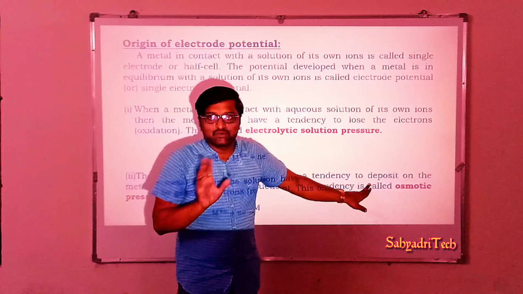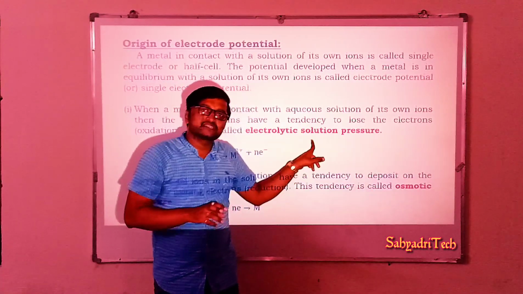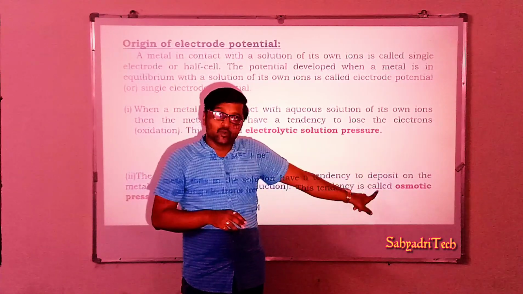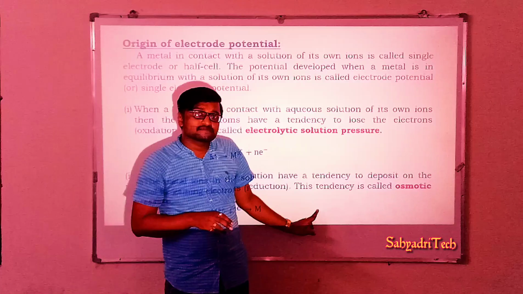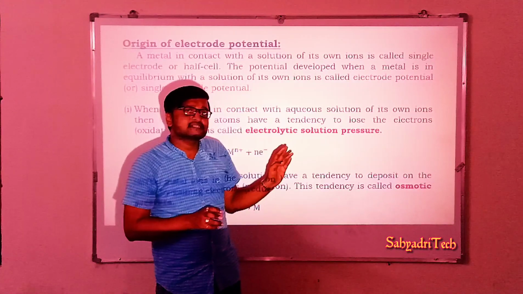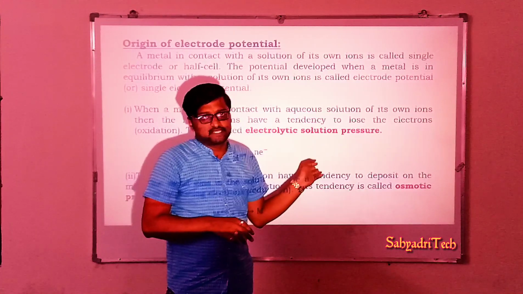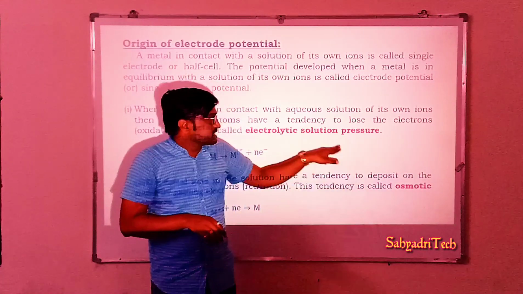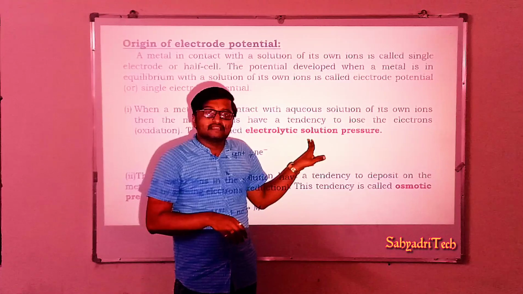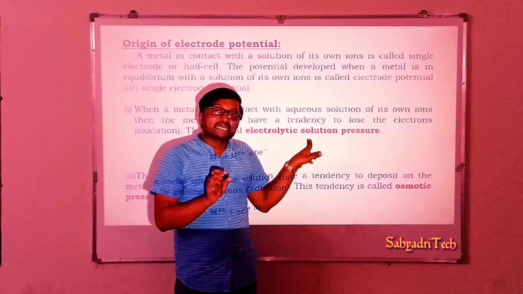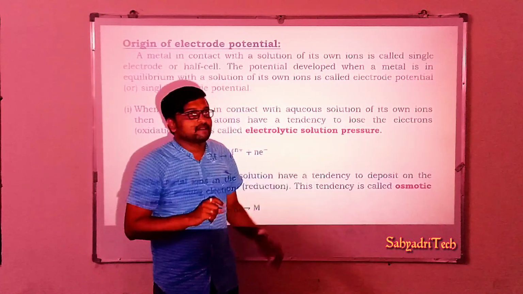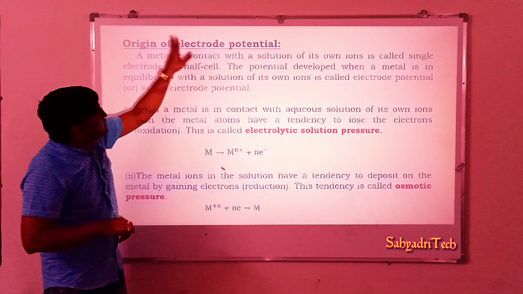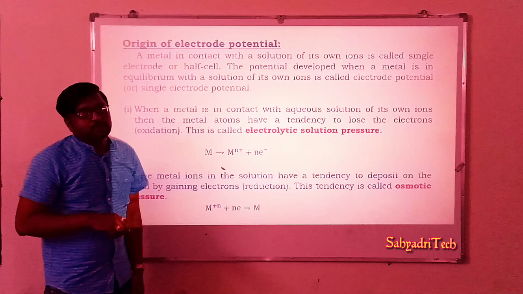So generally, if solution pressure is greater than osmotic pressure, if SP is greater than OP, what happens? That half cell acts as an oxidation half cell. On the other hand, if osmotic pressure is greater than solution pressure, then that half cell acts as a reduction half cell. Okay, so this is how electrode potential develops. It is the origin of electrode potential.